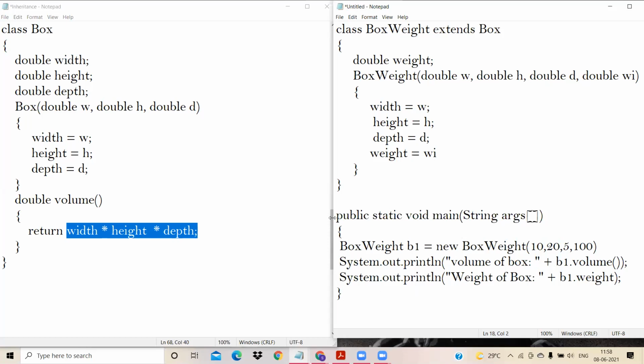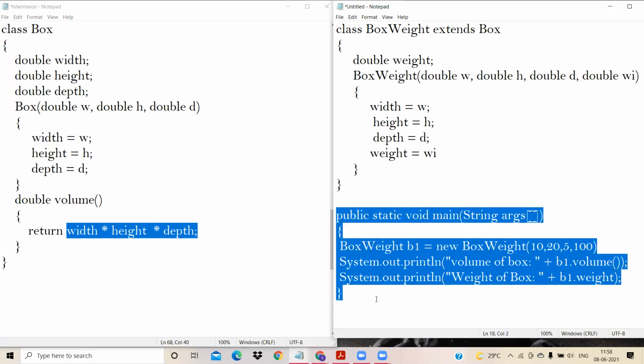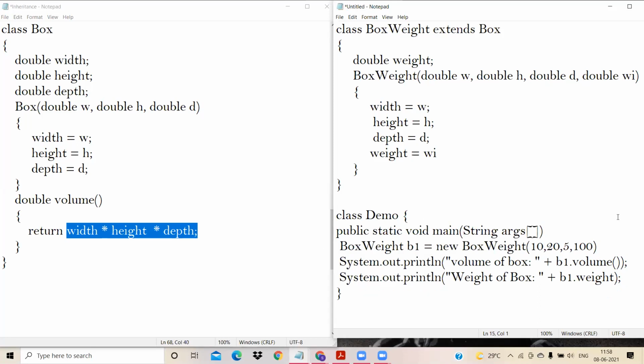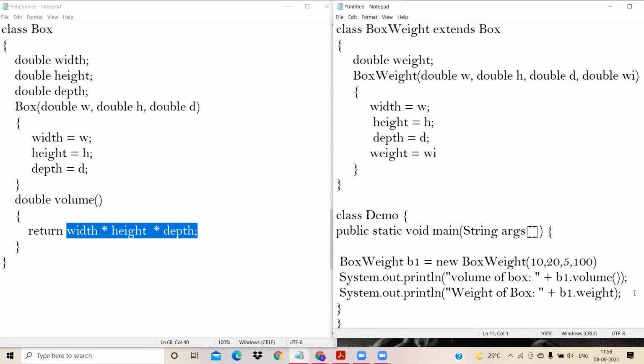As you know, in Java we should write everything in classes. So this entire main method, you should encapsulate inside a class called demo. Open here. The class which I opened, I need to close here. And that's all. Done with my code.